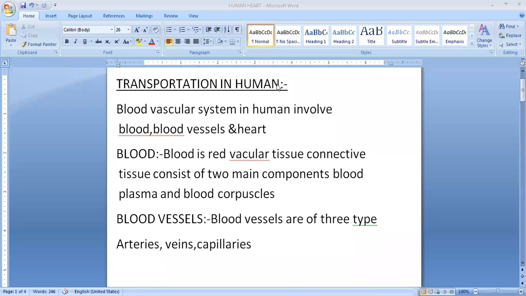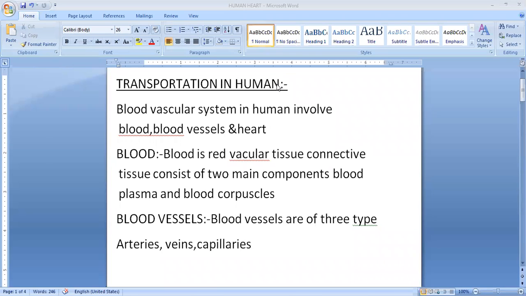Hello everyone. Our today's topic is class 10, chapter number 1 in biology. Topic is transportation in animals that we have to study. In that we have to study about humans.